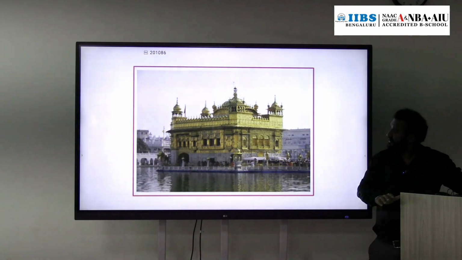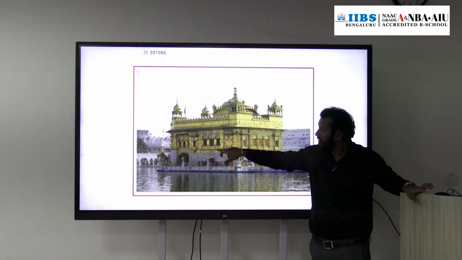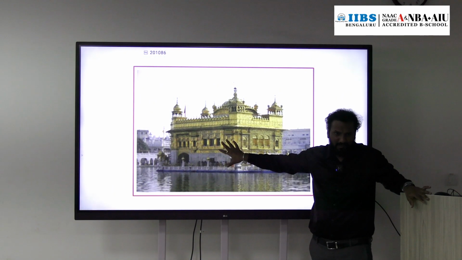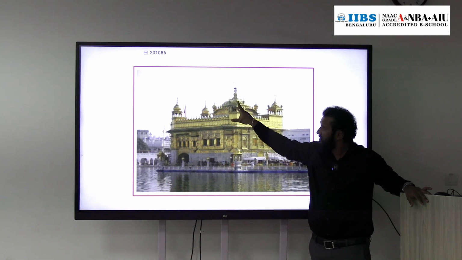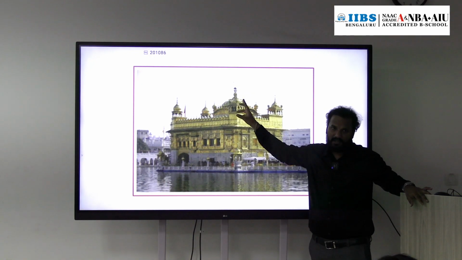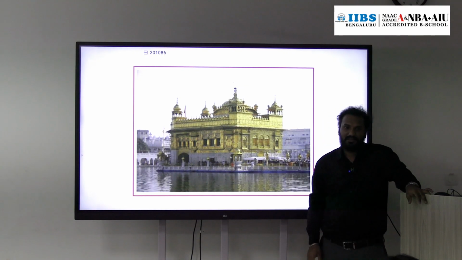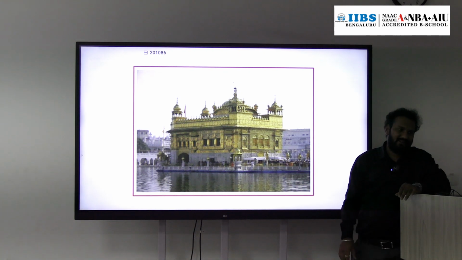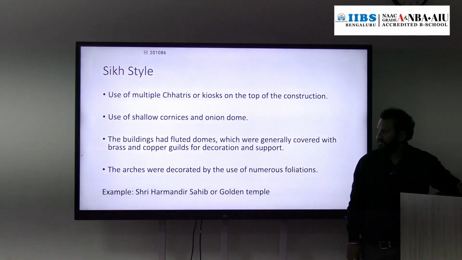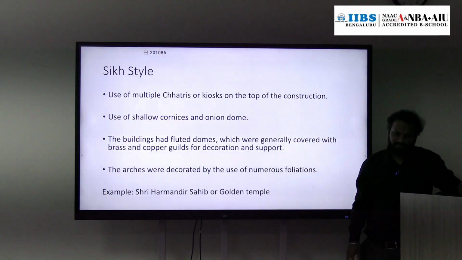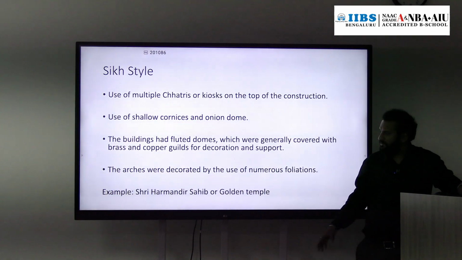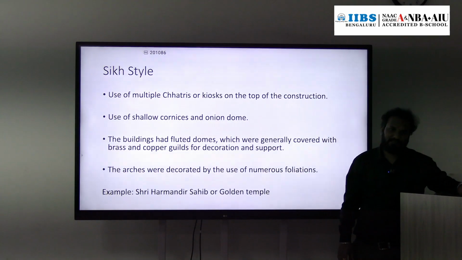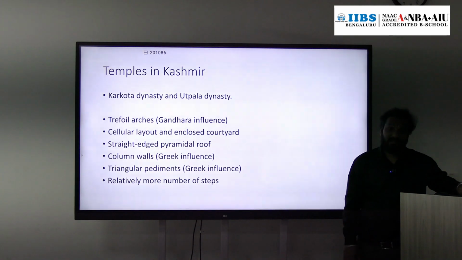Here you can see this. Do you think this Golden Temple is purely made up of gold? For the gilt on top of the dome, they use gold, but not pure, mixed with copper. Got it? Okay. Then the example is the Harmandir Sahib temple, the Golden Temple. The Golden Temple is also called the Harmandir Sahib temple. And next we have Kashmir.